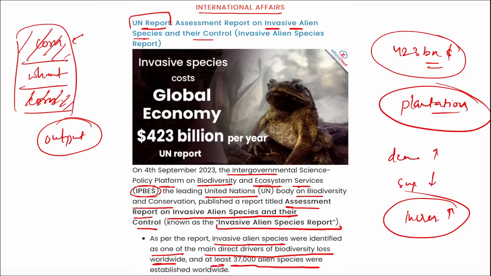Correct. Apart from this, the report also reveals that more than 3,500 invasive species have penetrated various regions and biomes worldwide, thus affecting human health, food security, and biodiversity. The global economic cost of invasive alien species exceeded $423 billion annually in 2019, with cost having at least quadrupled every decade since 1970.